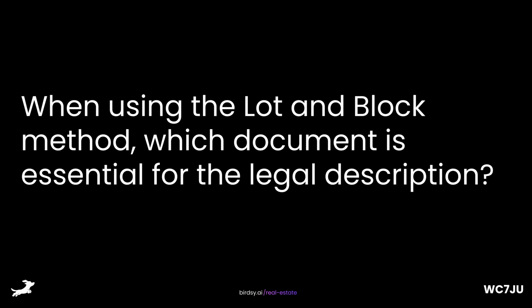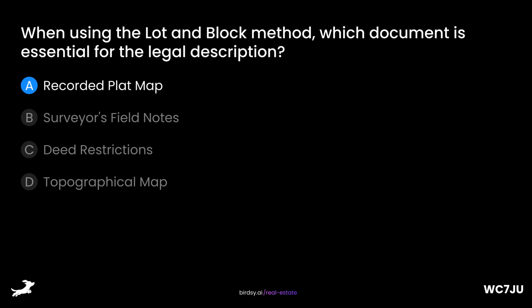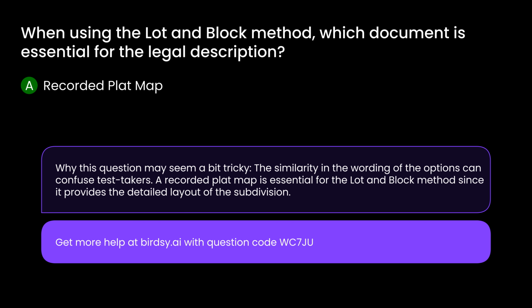When using the lot and block method, which document is essential for the legal description? Is it A, recorded plat map, B, surveyor's field notes, C, deed restrictions, or D, topographical map? The answer is A, recorded plat map. Why this question may seem a bit tricky. The similarity in the wording of the options can confuse test takers. A recorded plat map is essential for the lot and block method since it provides the detailed layout of the subdivision.